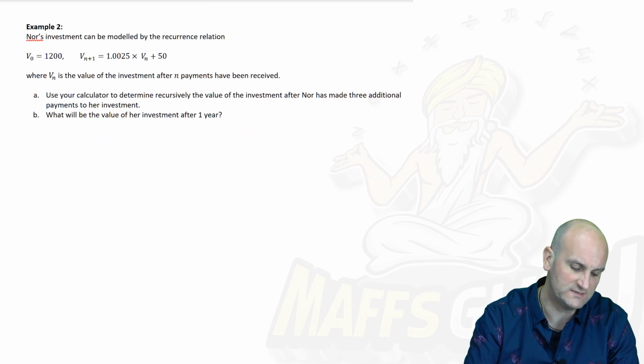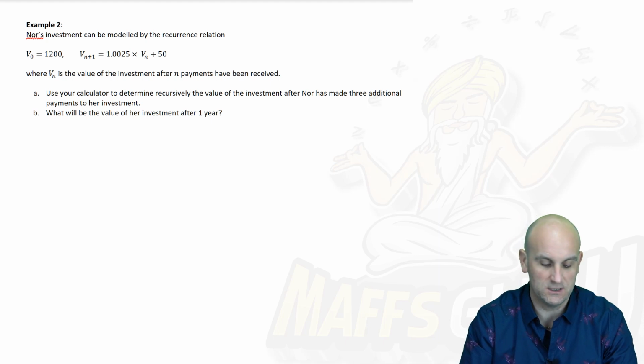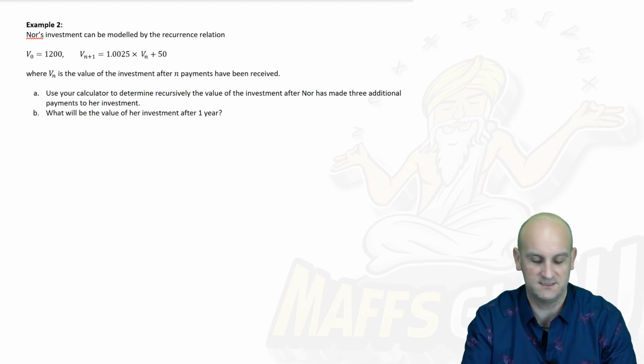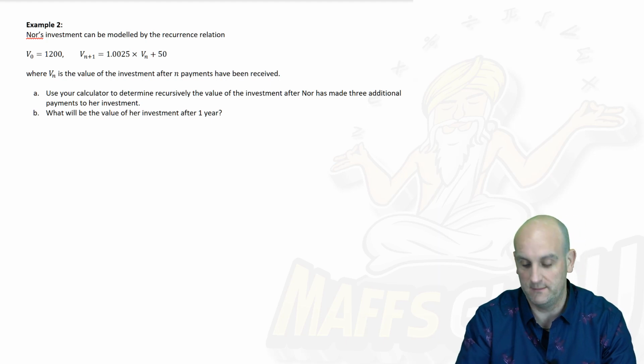Okay, Nor's investment can be modeled by a recurrence relationship. Yes, that looks familiar, we've done that. Where V of N is the value of the investment after N payments have been received. Use your calculator to determine recursively, we know what that means as well, the value of the investment after Nor has made 3 additional payments.